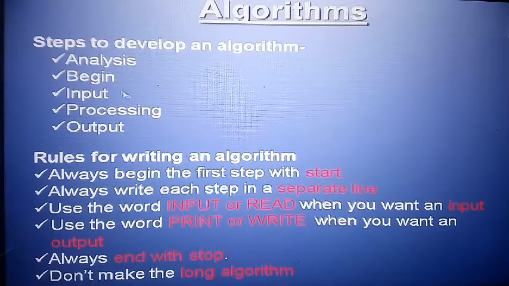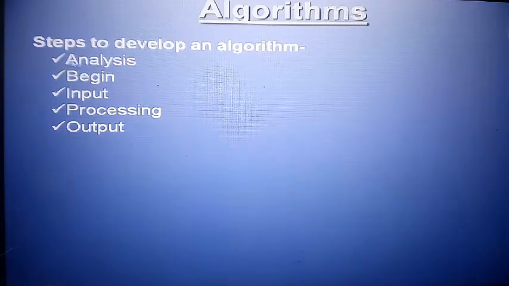Second point, again on the algorithm: the steps to develop an algorithm. It means how to develop one. Number 1, analyze. Analyze means you research the problem first. What is the problem? After that begin, start. After that input, process and output. Process means execution.